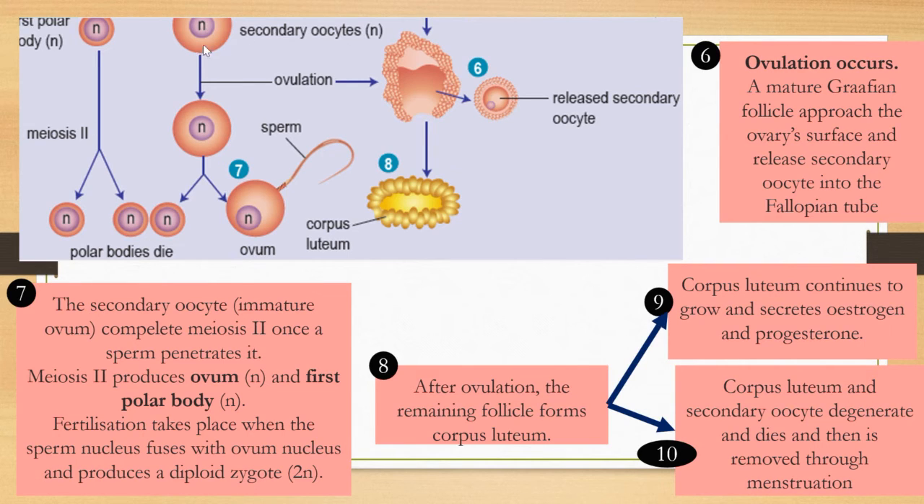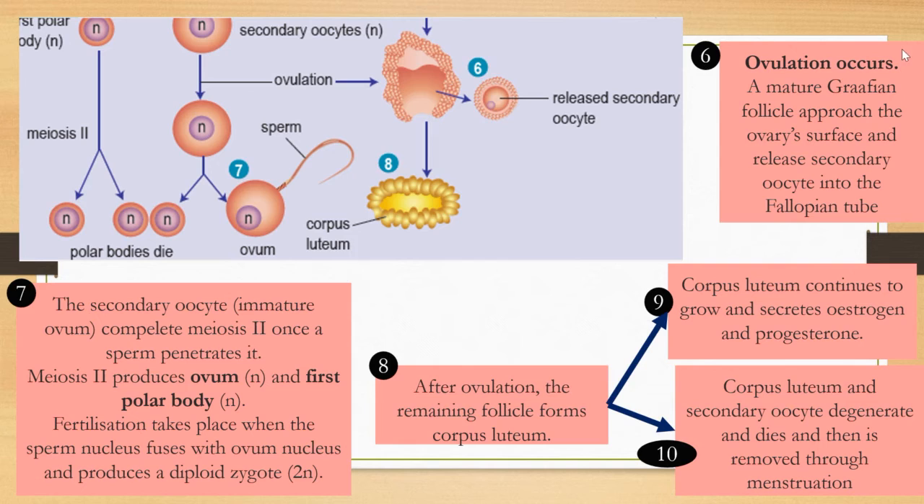Now we go to number 6 here. This refers to the Graafian follicle. Do you still remember that I said the Graafian follicle comes from the secondary follicle that grows or develops? So the secondary follicle develops into the Graafian follicle, which is a matured follicle. Now at number 6, what happens here? Ovulation occurs.